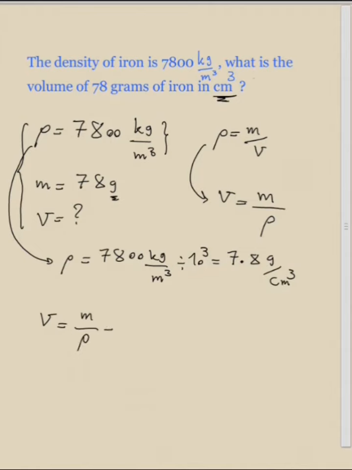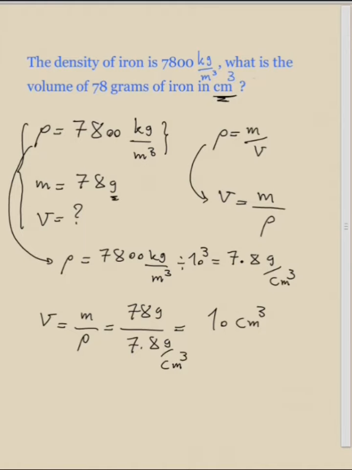Volume, as we said, is equal to mass over rho, which is actually, we know that the mass of the object is 78 grams and the density of the object is 7.8 grams per centimeter cube, and grams, as you see, cancel, so the answer is 10 centimeters cubed. So the volume of 78 grams of iron is 10 centimeters cubed.